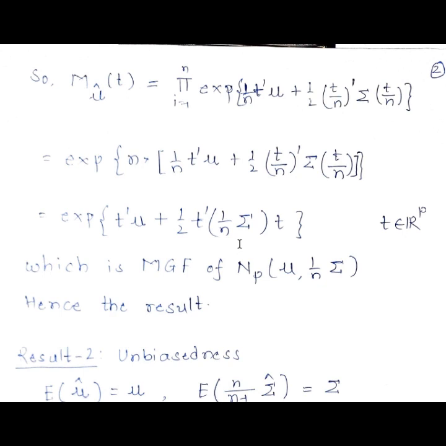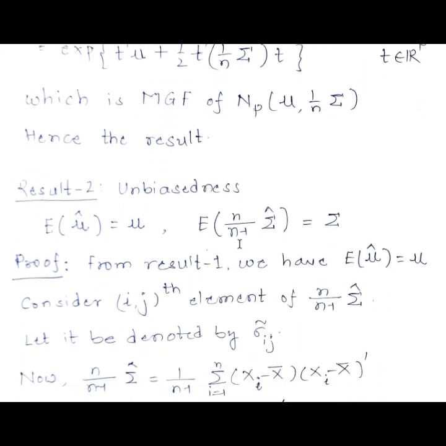Now let us consider the further properties. This property says that the maximum likelihood estimator of mu, which is mu hat, is also an unbiased estimator, and the sigma hat can be adjusted after multiplying it by this factor, so that it becomes an unbiased estimator of sigma. So when we multiply sigma hat by n upon n minus 1, then we get an unbiased estimator of sigma. So let us see how we can prove this.